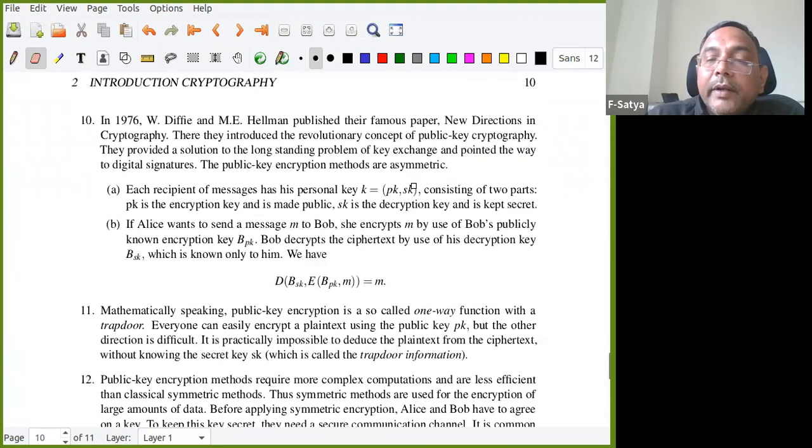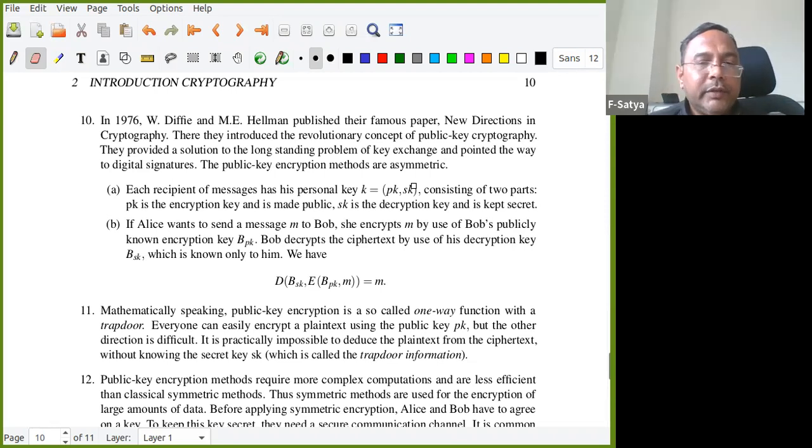Now what is happening in this particular case? The public key can be shared with anyone, right? Now only one key I'm sharing with everyone, because the secret key is with me. So that I'm not sharing with anyone. Is it not beautiful? Yeah. Okay, that is one advantage, right? Consisting of two parts, PK the public key made public, and SK the decryption key kept secret.